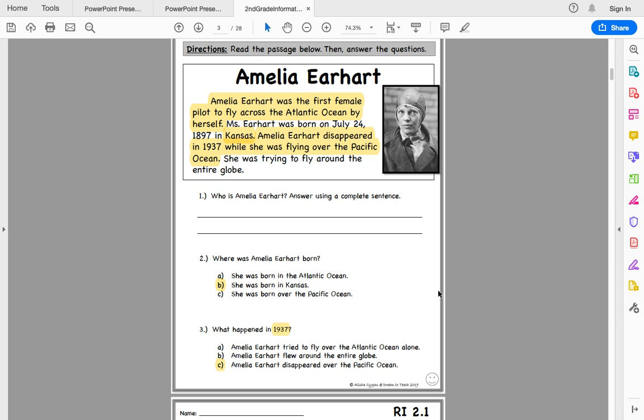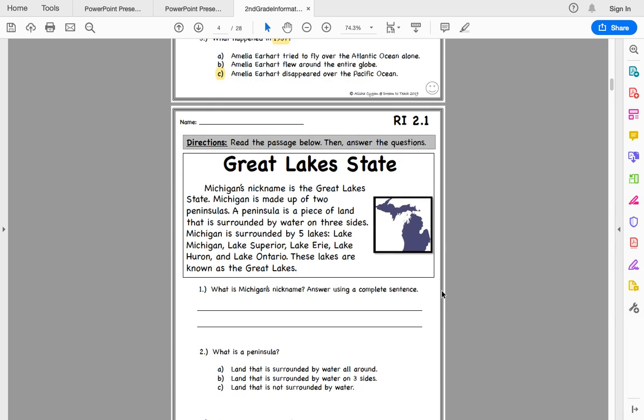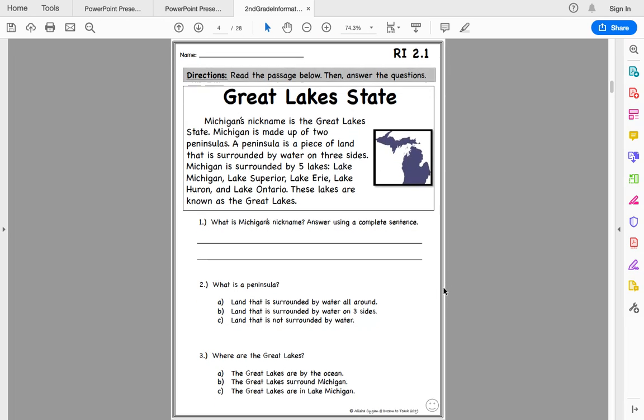Okay, so today you are going to be reading a passage about the Great Lakes states. So I am going to read the questions for you, and then I'm going to read the passage for you, but you will have to answer the questions. So, Great Lakes states. Number 1, what is Michigan's nickname? Number 2, what is a peninsula? And you guys should know what a peninsula is because we've learned that in school. And then number 3, where are the Great Lakes?